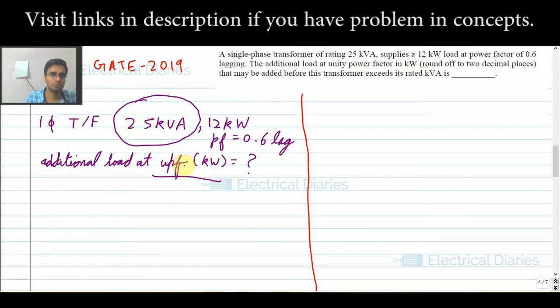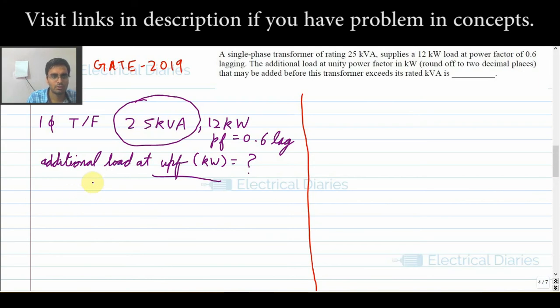See, this question is very good. It tells you why a transformer is rated in VA only. Why not directly in real power or reactive power? Because we can change the real power. It is not decided while manufacturing it. Okay, so that is the concept. You can see the discussion in the link below. Okay, now solve this question.